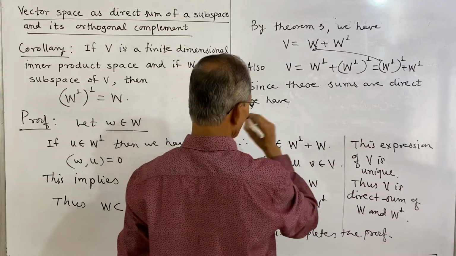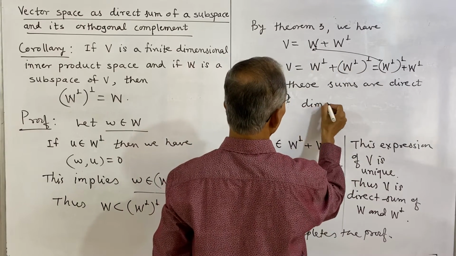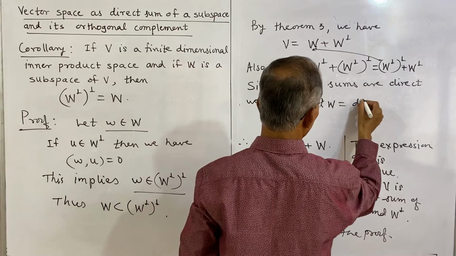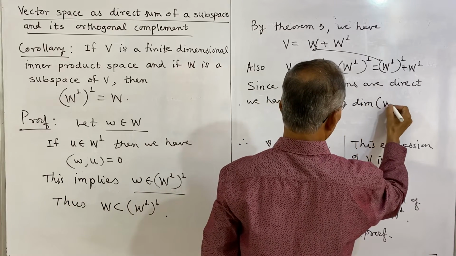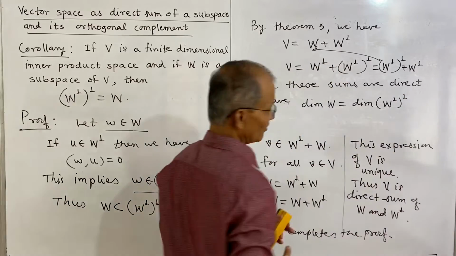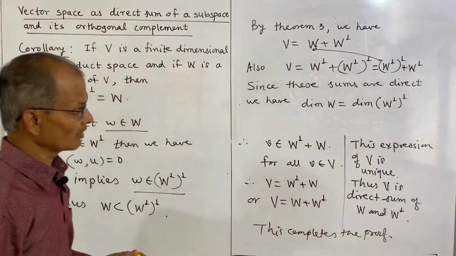So we have the dimension of W is equal to the dimension of the double orthogonal complement of W.